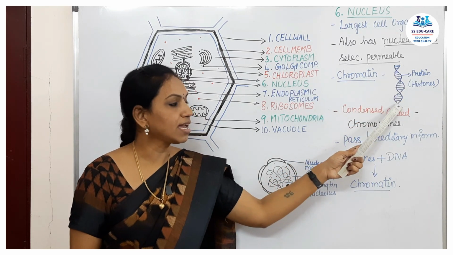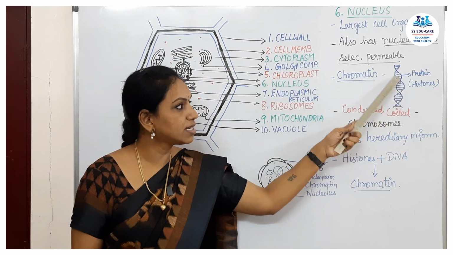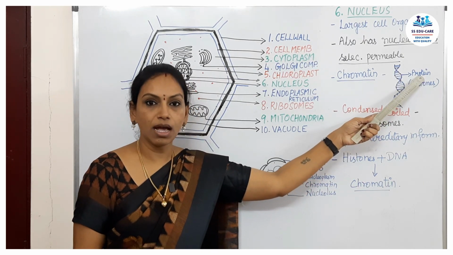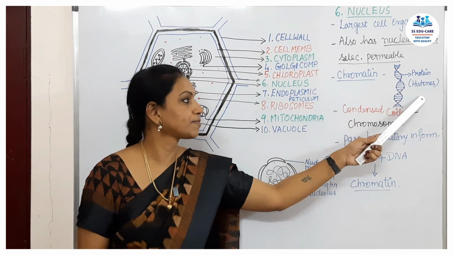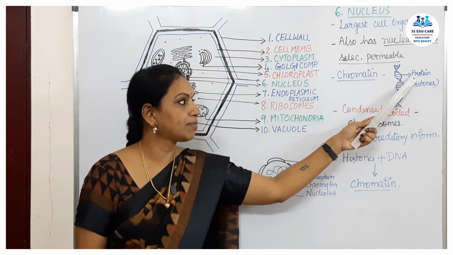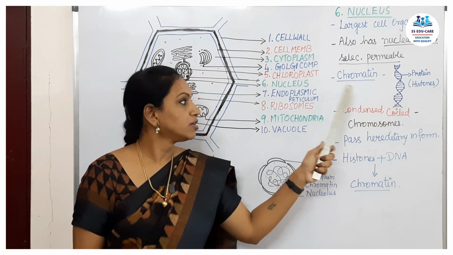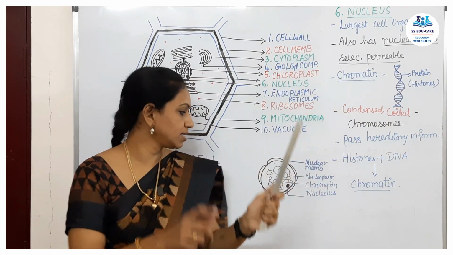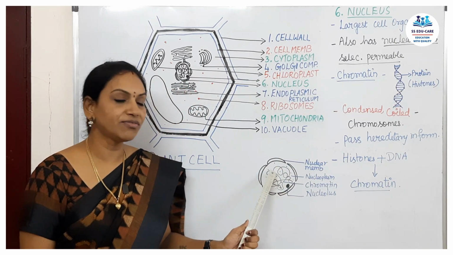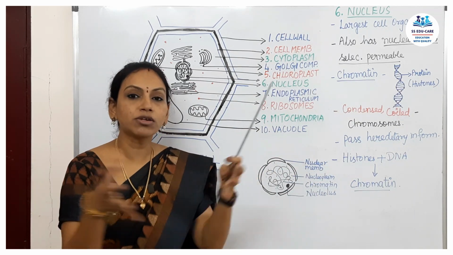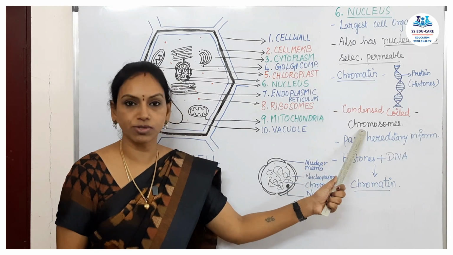So this is the DNA double coil helical structure, which contains proteins in its outermost part. The proteins of chromatin, or the DNA, are called histones. The histones are the proteins present in the outermost part of your DNA. If these chromatin fibers are spread like this, they are called chromatin fibers. If the same chromatin fibers are condensed, brought together and coiled around each other, they are called chromosomes.